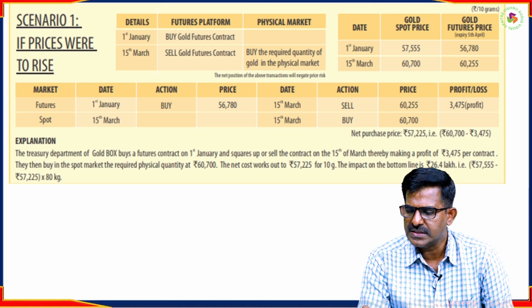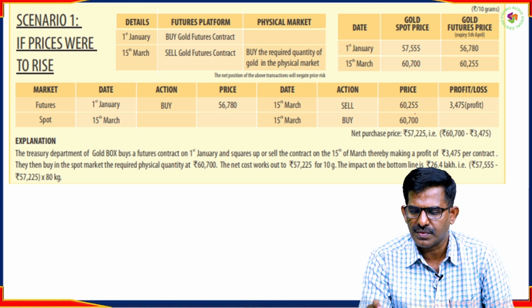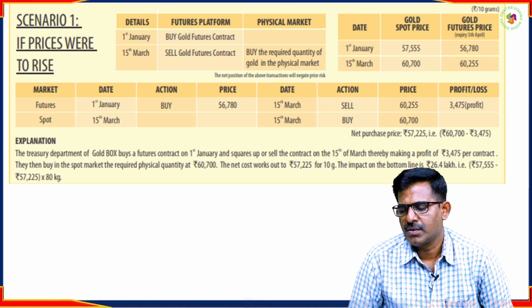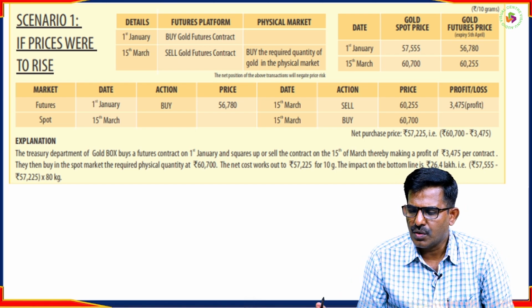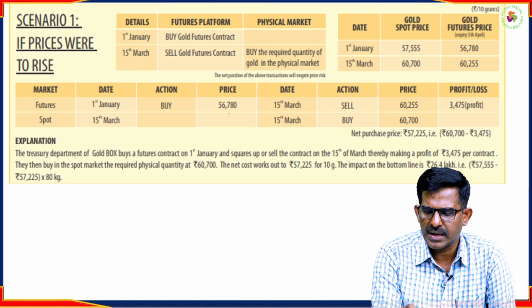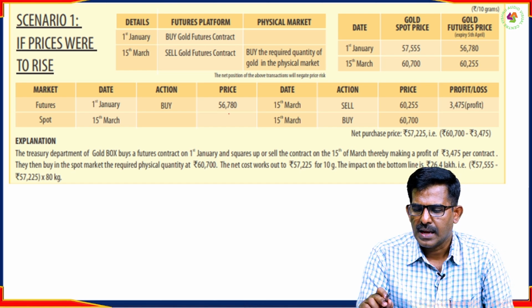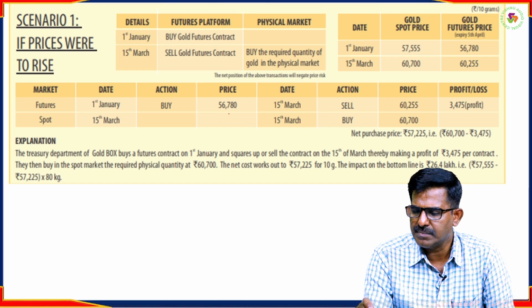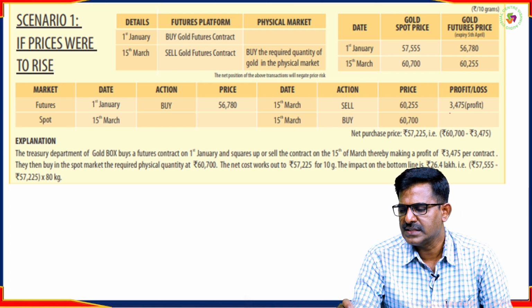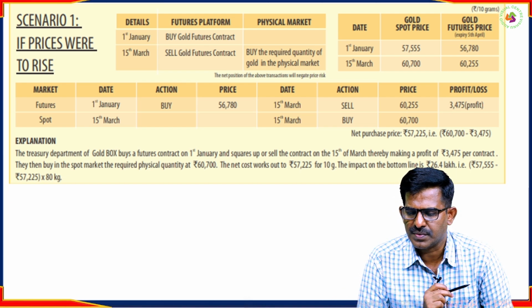The difference between these two, that is 60,255 minus 56,780, is his profit. Okay, so how will it be his profit? Because as per the contract, he has to buy the gold at this price. And if he buys the gold at this price and immediately sells in the market at this price, definitely he will get the profit. And that profit is 3,475.